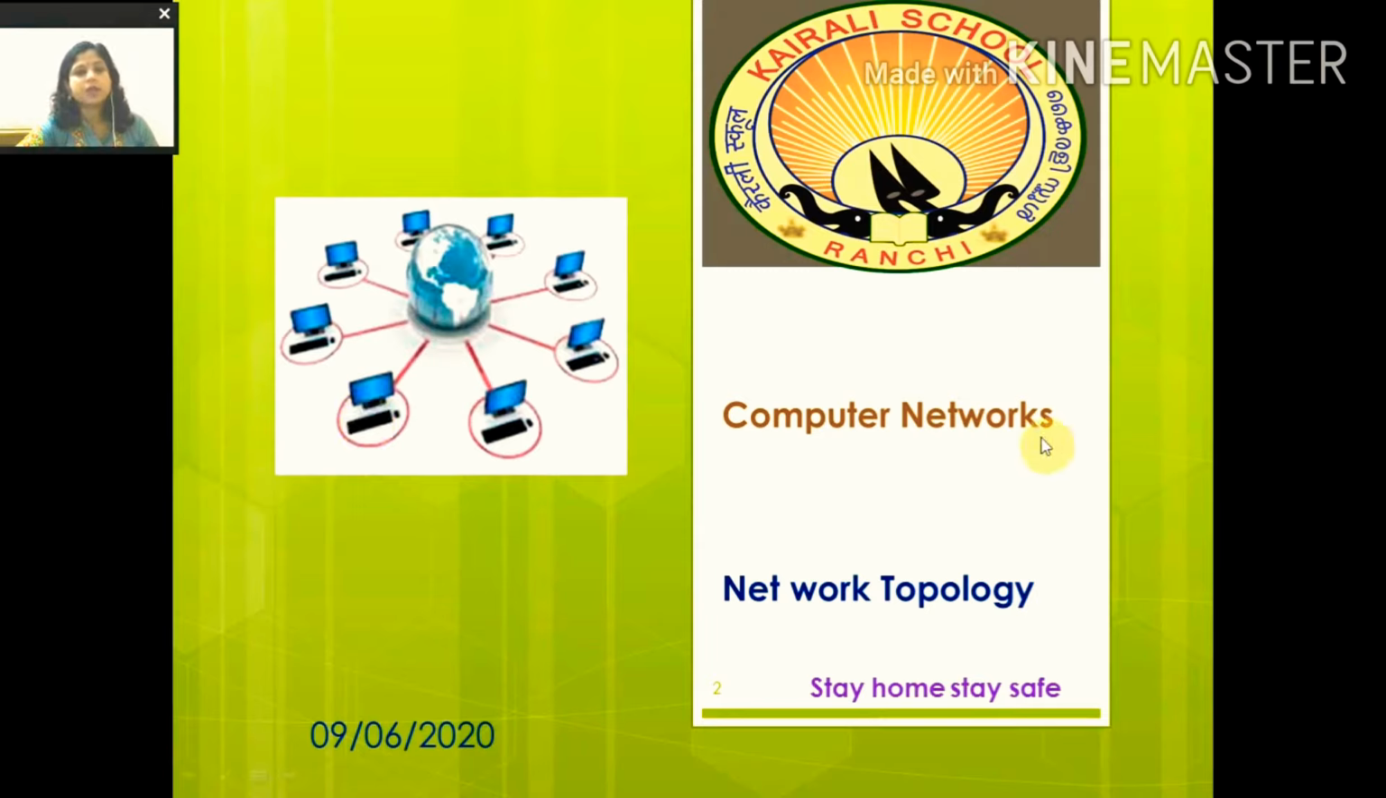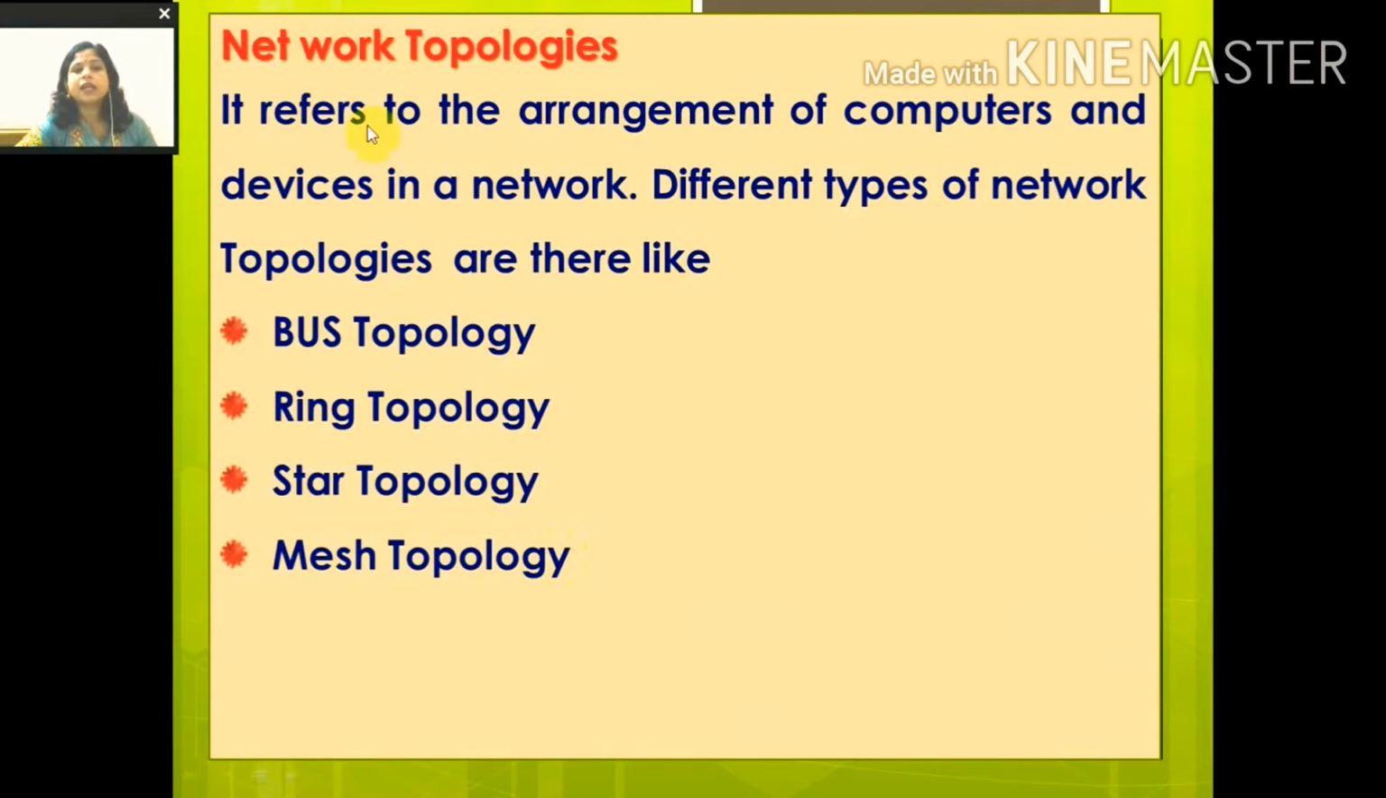We're studying about computer networks. In previous classes, we have studied different types of networks like personal area network, local area network, metropolitan area network, and wide area network. Today, we'll learn about network topology. What do you mean by network topology? It refers to the arrangement of computers and devices in a network. It means how we arrange the devices or computers, in which structure or form, that is known as your